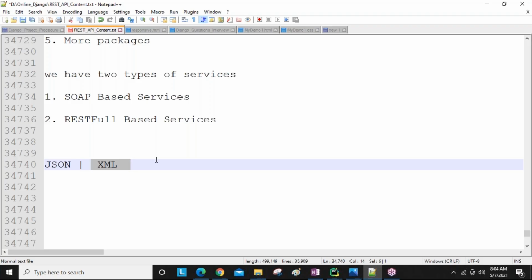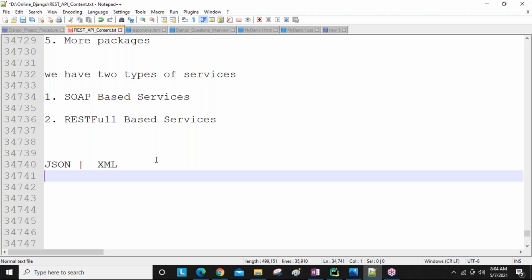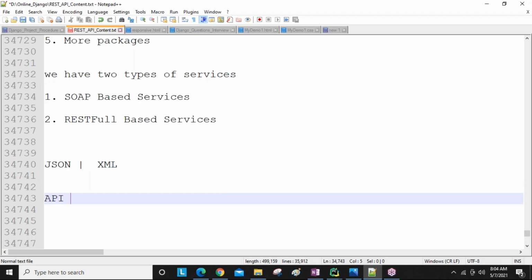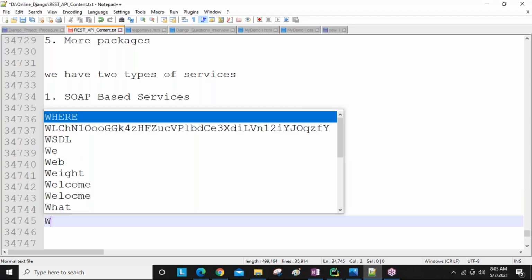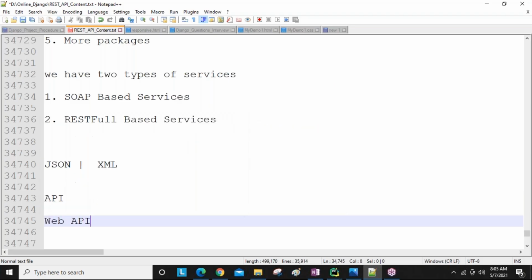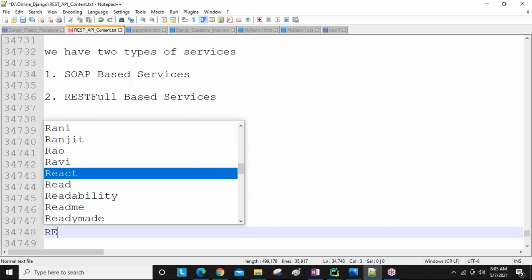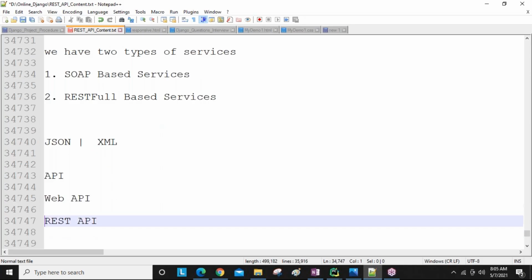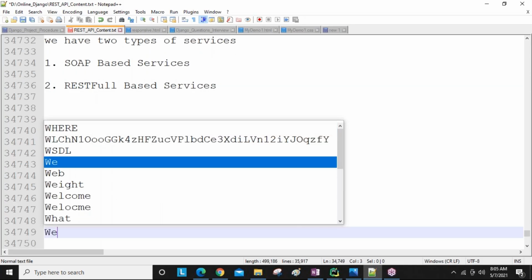More differences we have. These are all basic interview-related questions, guys. People ask whether you have knowledge about REST API or not. And some general terms we regularly use: API, web API, REST API, and web services.